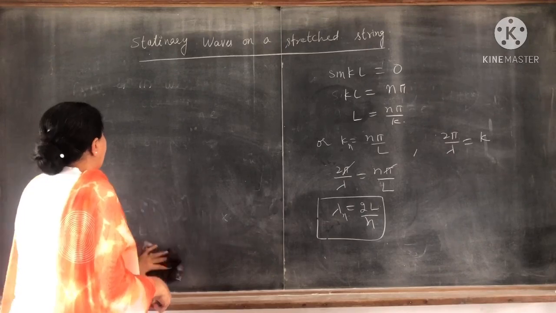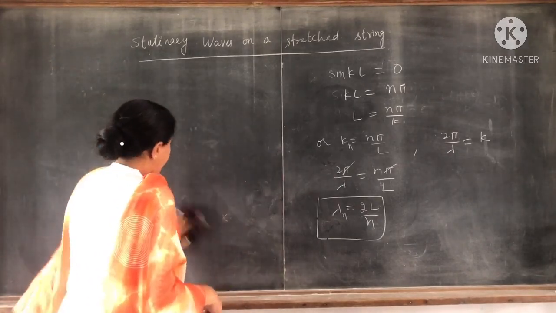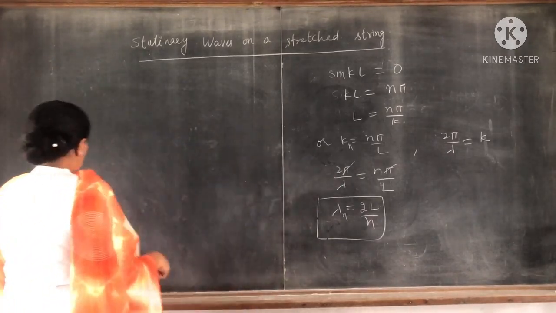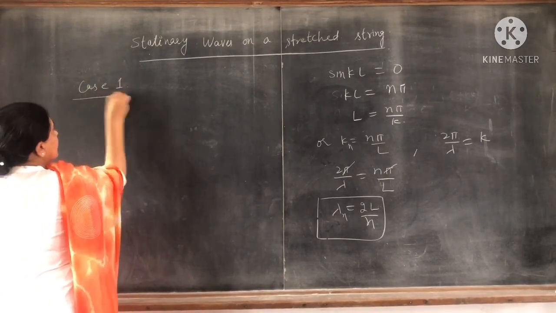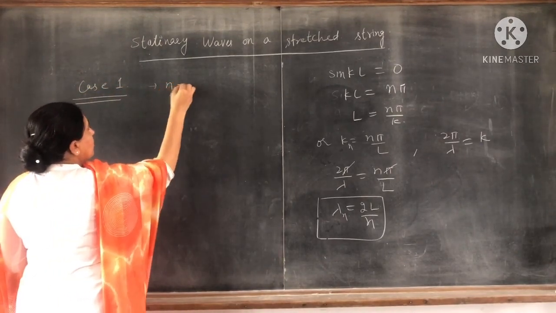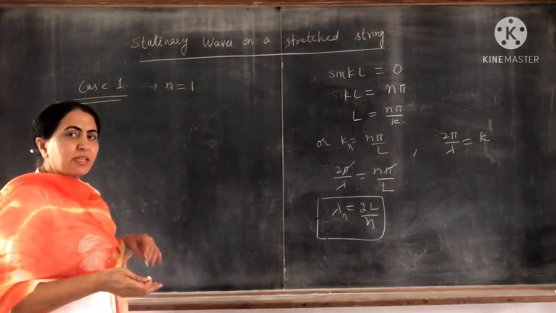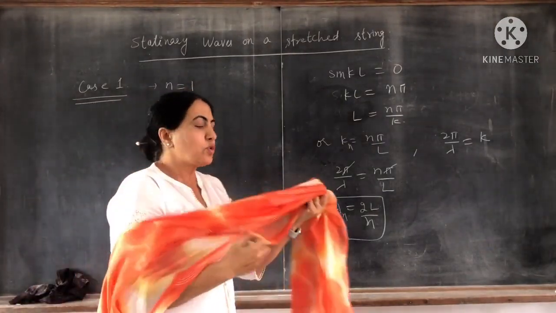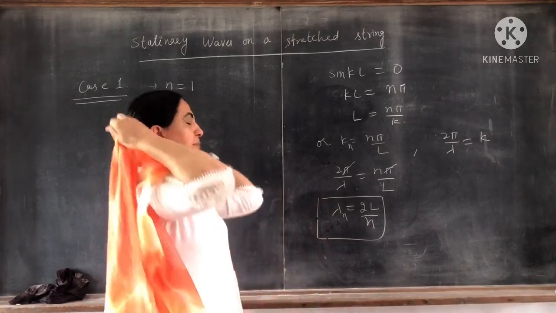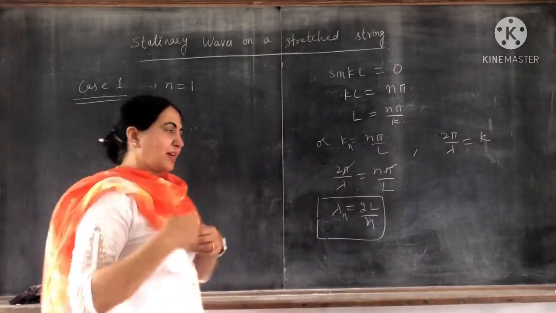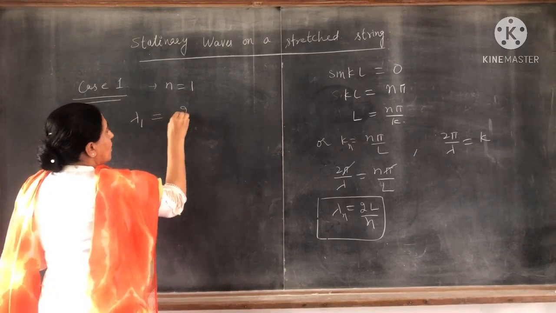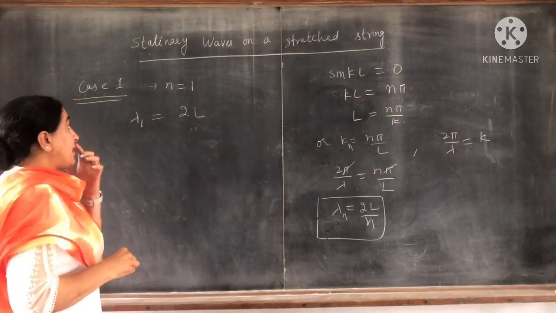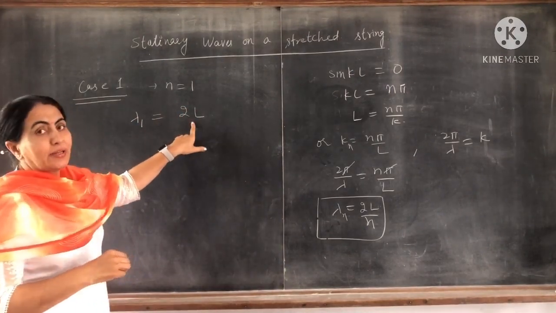First case. When n equal to 1, because for n equal to 0 lambda is infinite, which is not acceptable. So when n equal to 1, just pay attention here: lambda 1 is equal to 2L, meaning the wavelength is completed in length 2L.